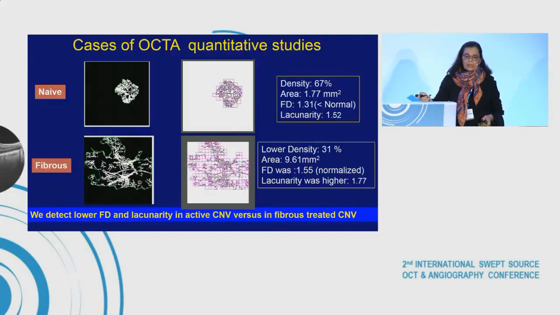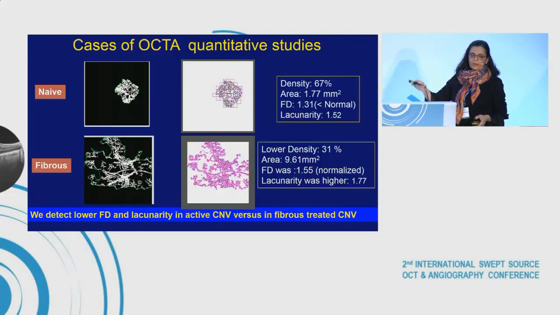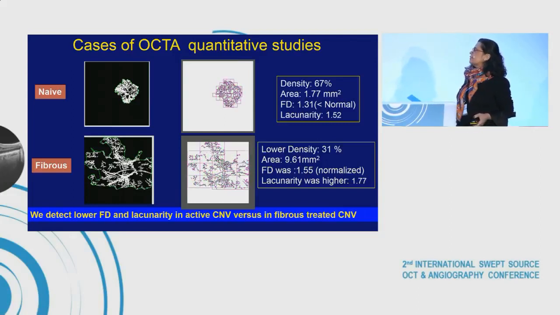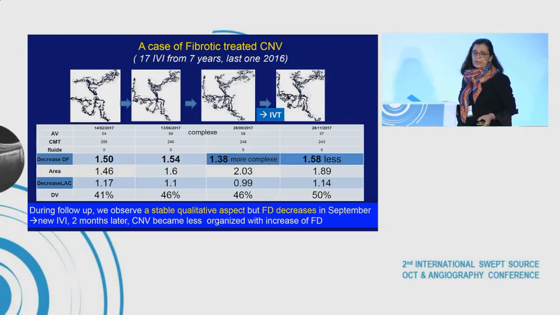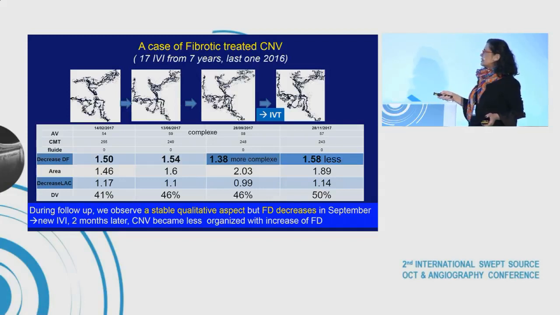Some cases, here naive CNV versus fibrous CNV, and we detect lower fractal dimension and lacunarity in active CNV versus fibrous treated CNV. Here, a case of fibrotic treated CNV. During follow-up, we observe a stable qualitative aspect, but we have a decrease of fractal dimension in September.